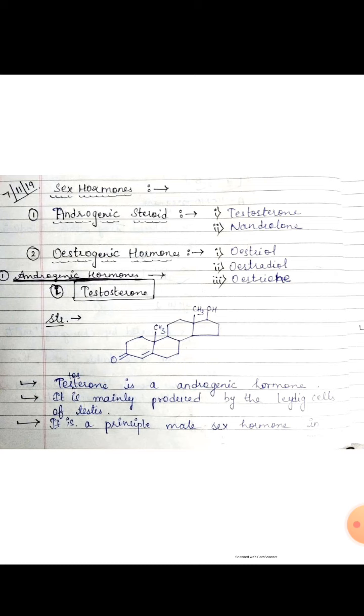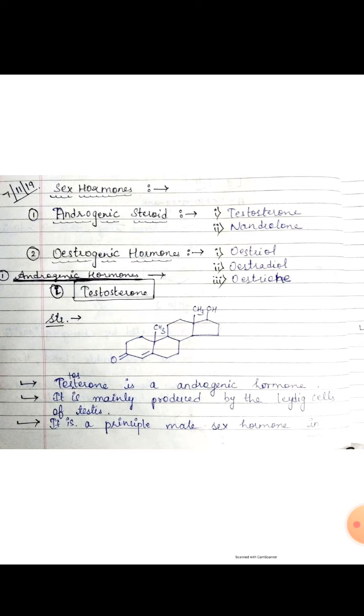What is the mechanism of action of the androgen? The mechanism of action of the androgens is similar to other steroids. Androgens bind to the androgen receptor on the target cell, and then the complex moves to the nucleus where it stimulates protein synthesis. Testosterone is given parenterally as it has poor oral bioavailability.